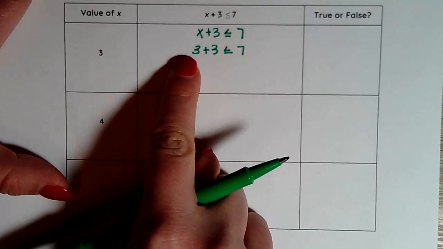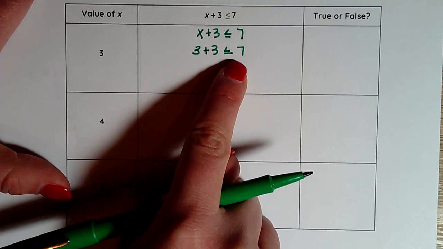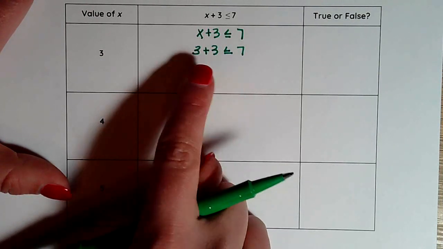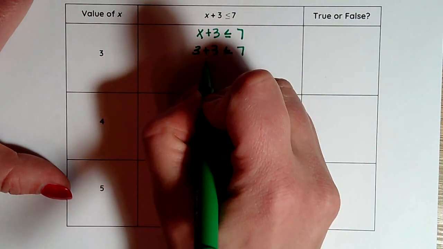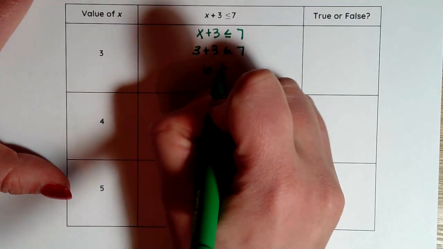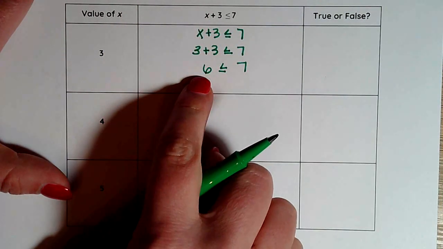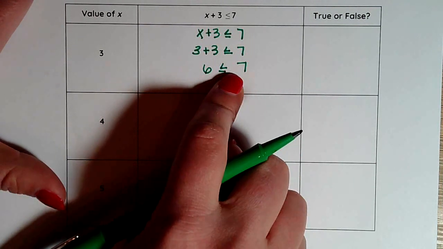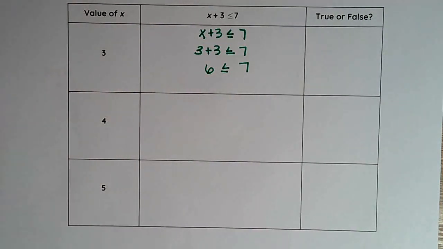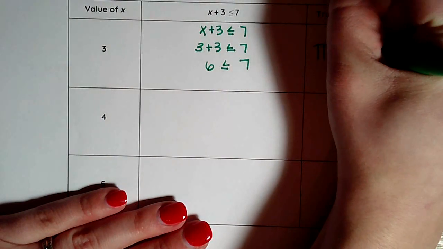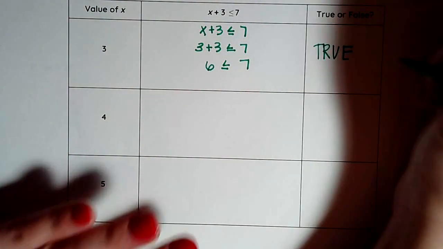So here I've got 3 plus 3 is less than or equal to 7. Now, I go ahead and simplify that out, and I'm left with 6 is less than or equal to 7. Well, is 6 less than or equal to 7? It sure is. That means that this is true.